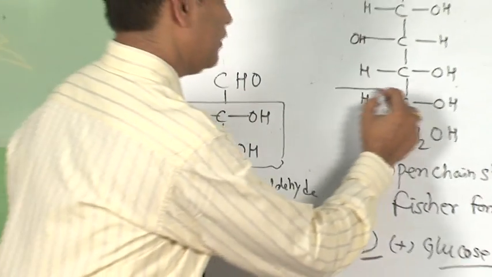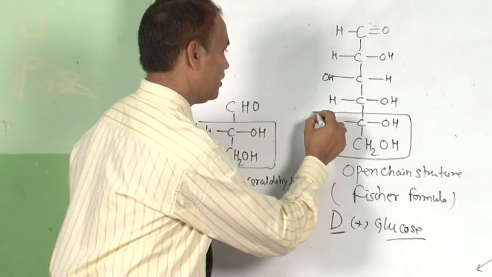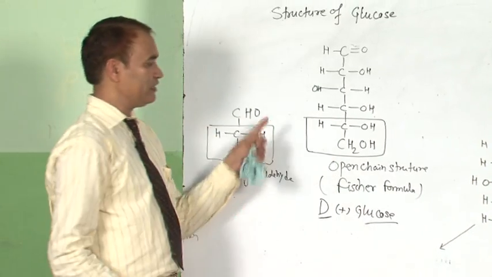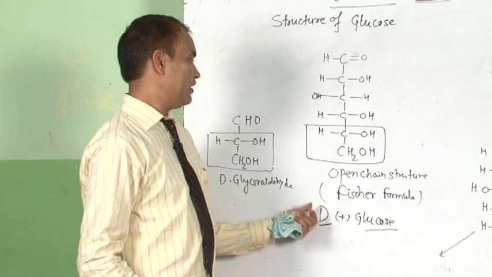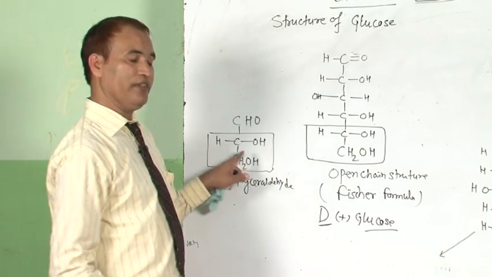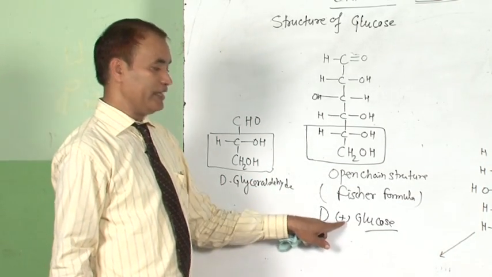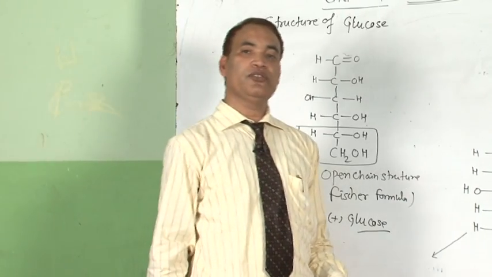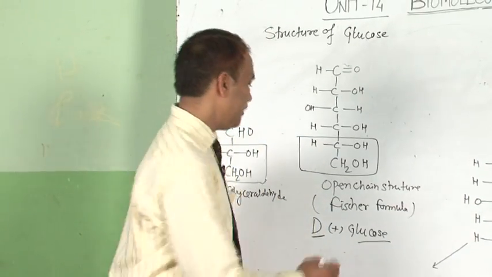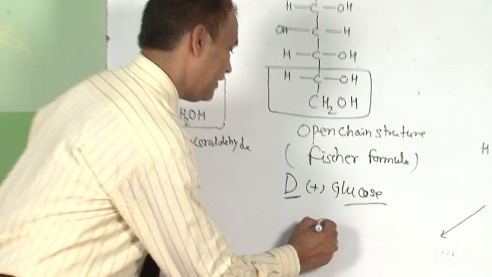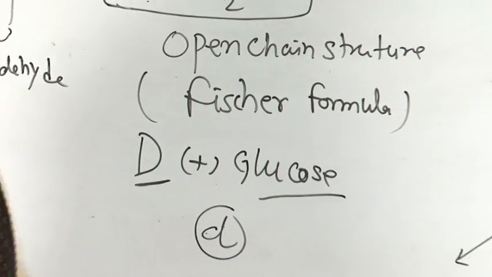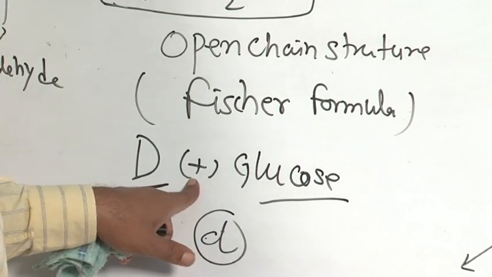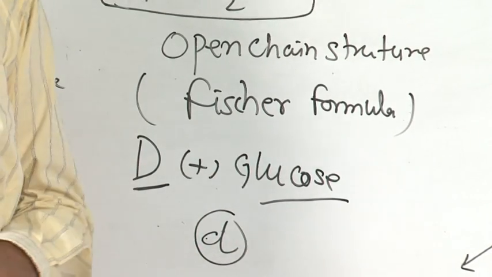So this is from D-glyceraldehyde, that is why the letter D is used before glucose, for configuration. And the plus sign indicates the optical rotation of glucose. This plus may be written as a small d, that is dextro-rotatory. If it is minus, it will be levo-rotatory.